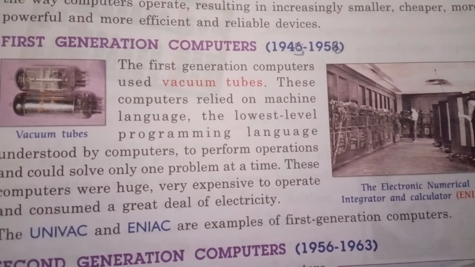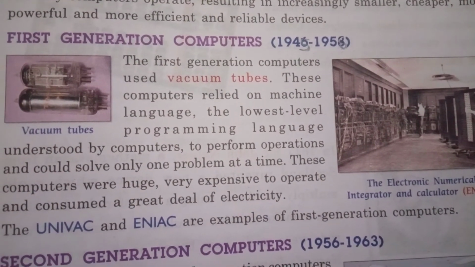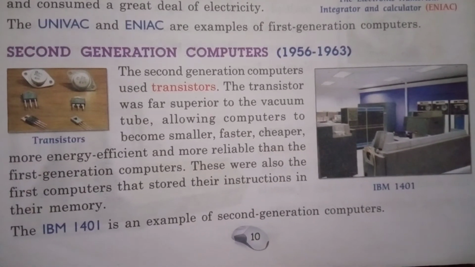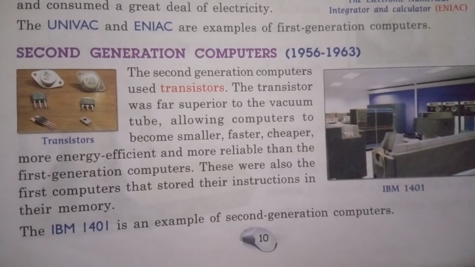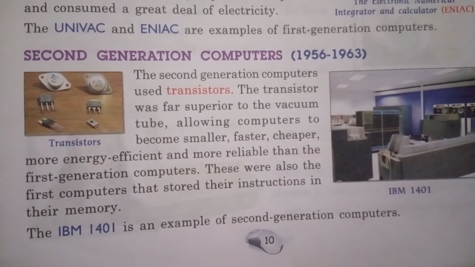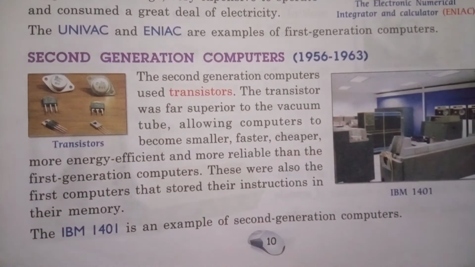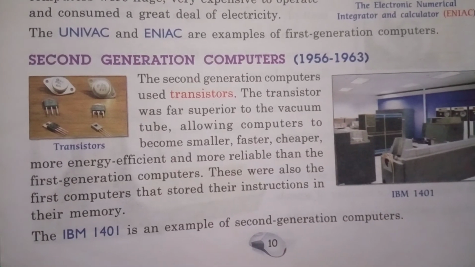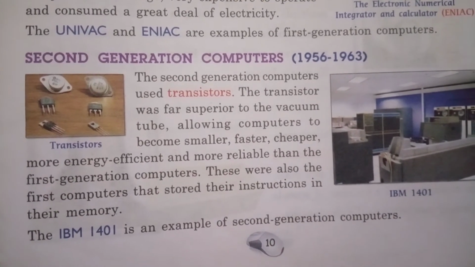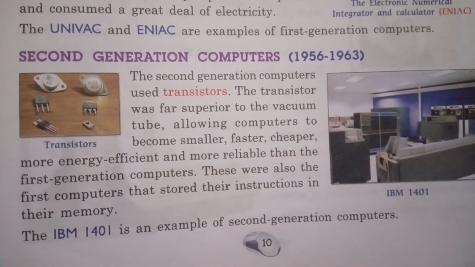Okay. Now, second generation. The timing for second generation computers is 1956 to 1963. The technology used in second generation computers was transistors. Transistors were better than vacuum tubes.